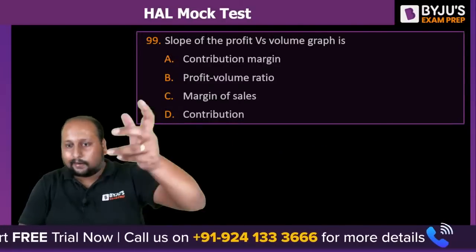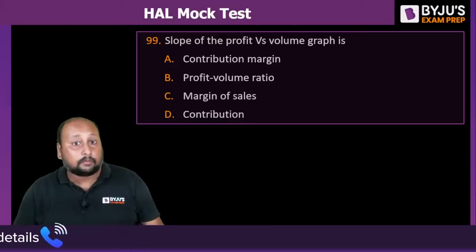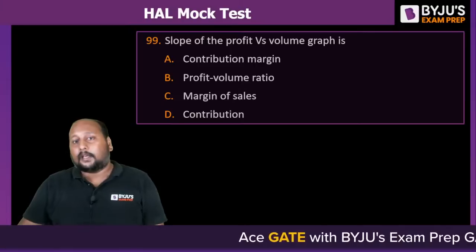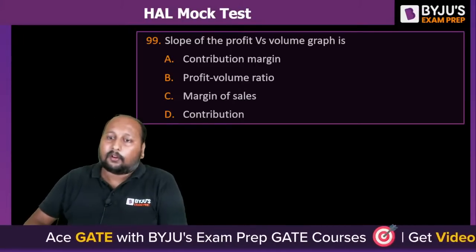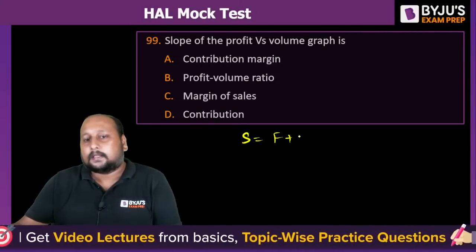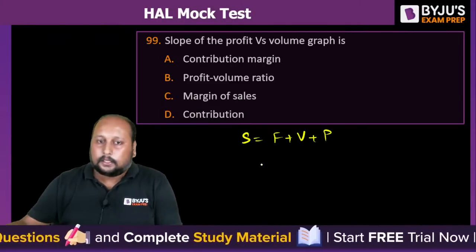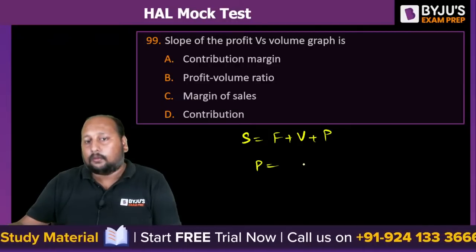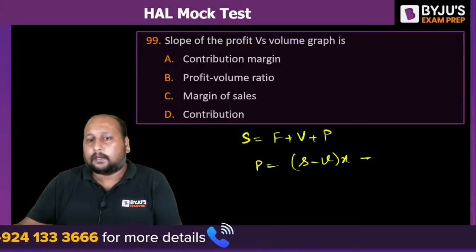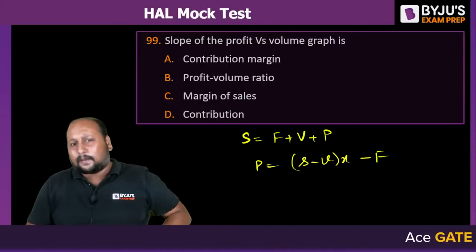Chale, next question is slightly interesting. The slope of a profit to volume graph is contribution margin, profit to volume ratio, margin of the sales, or contribution. Slope of profit to volume kya hota hai? Sir, we can say S is equal to your fixed cost plus your variable cost plus profit, hai na? Theek hai. So I can say that profit is equal to small s minus v into x minus f. Right? Margin of sales hota hai, bilkul sahi.